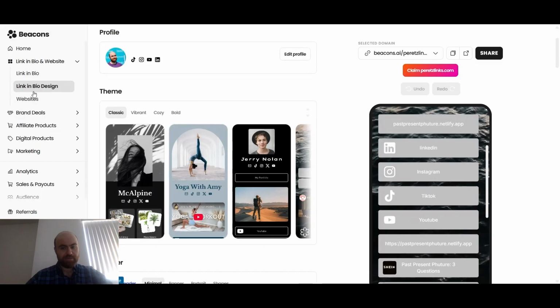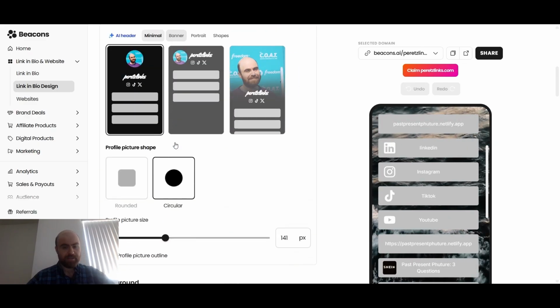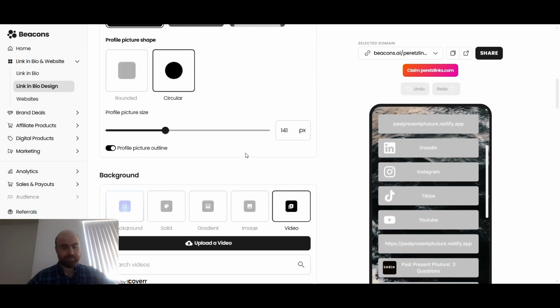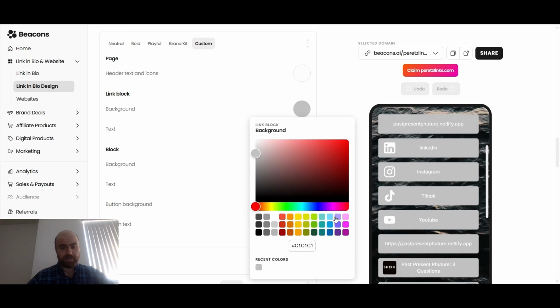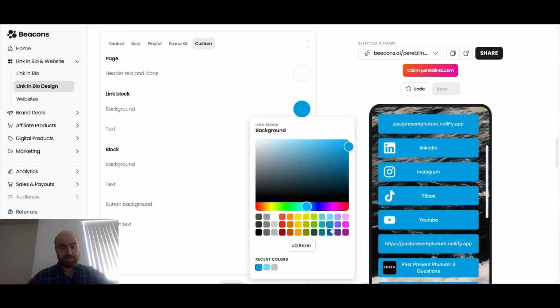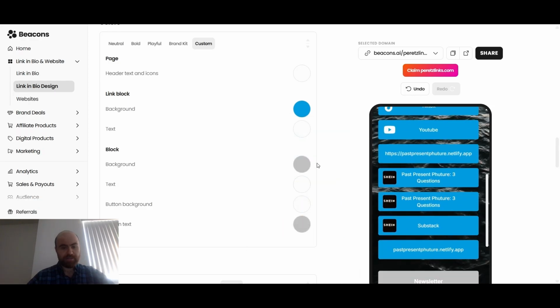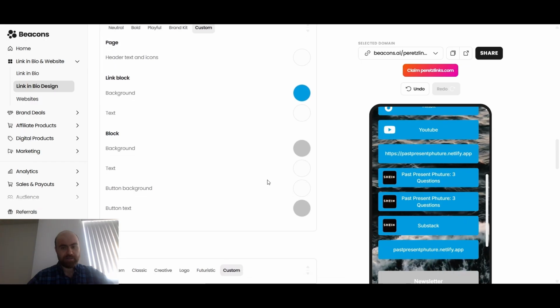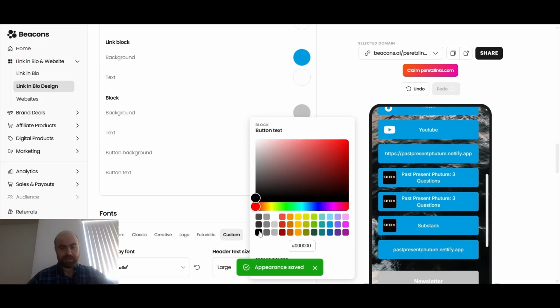Let's go back to the design and see if we can fix the aesthetic, like the colors. And then let's see what else we can do. So link the background. Maybe just make that more of a darker blue. It's good contrast. And then text, see if we can make the block button text more like a black.